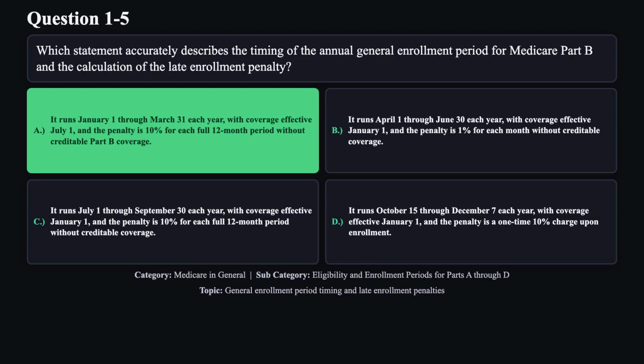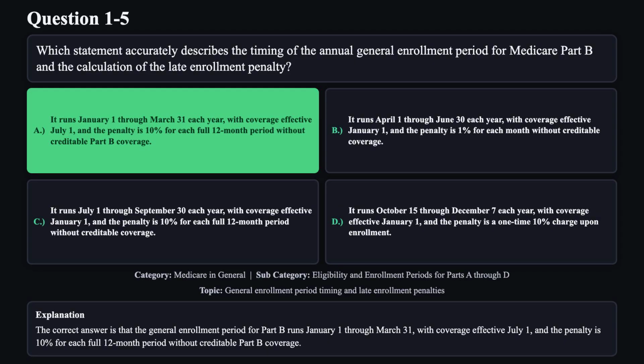The correct answer is A. The correct answer is that the general enrollment period for Part B runs January 1st through March 31st, with coverage effective July 1st, and the penalty is 10% for each full 12-month period without creditable Part B coverage.